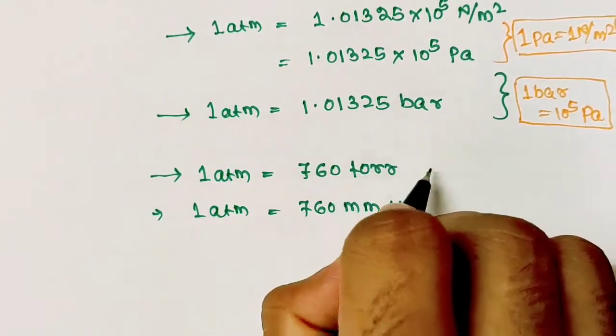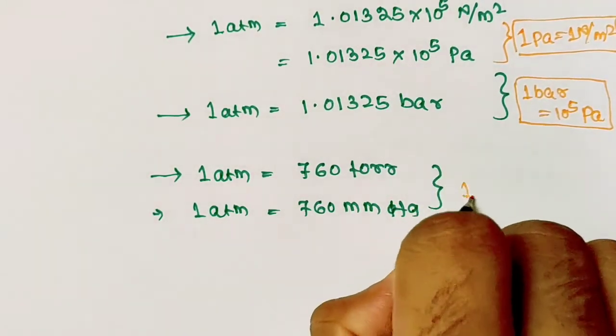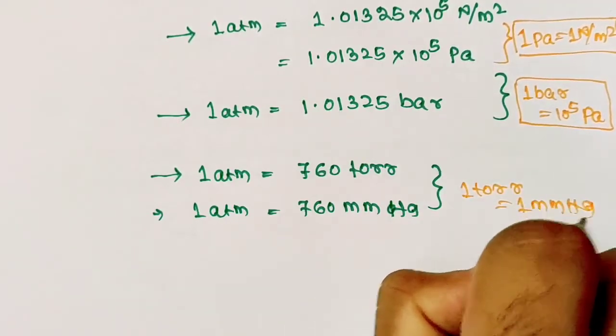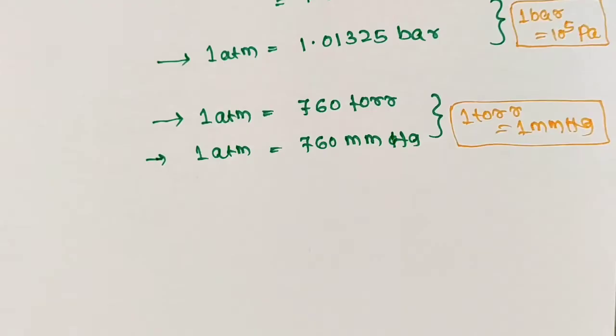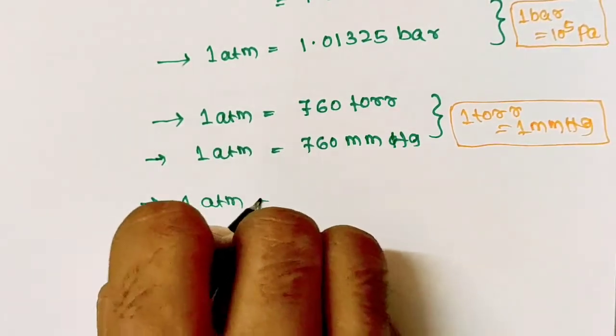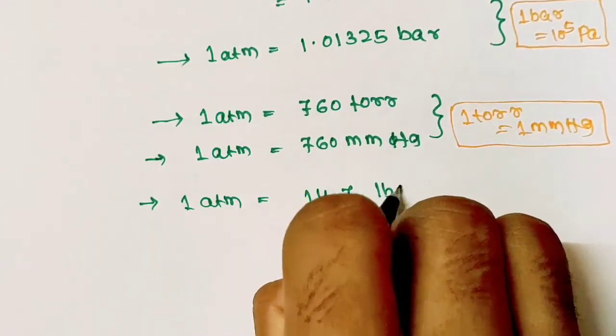And from here you can write 1 torr equals 1 millimeter of mercury, and 1 atmosphere of pressure equals 14.7 pound per inch square.